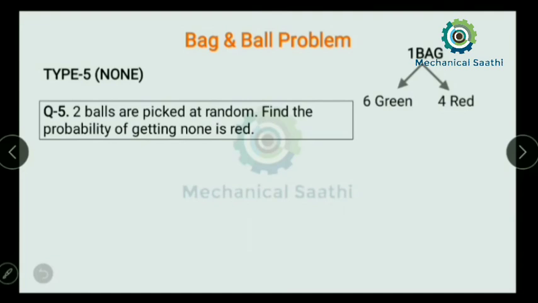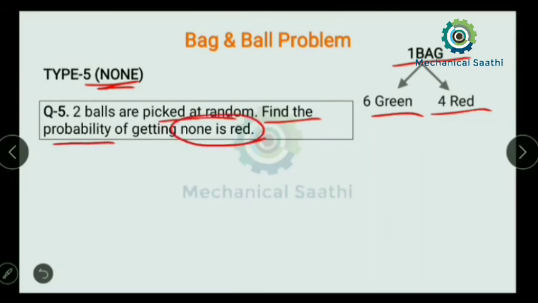If there is none in any question, then that is what we need to find out. Let us read the question. A bag contains 6 green balls and 4 red balls, and 2 balls are picked randomly. Find out the probability of getting none is red. None is red means nothing is red.